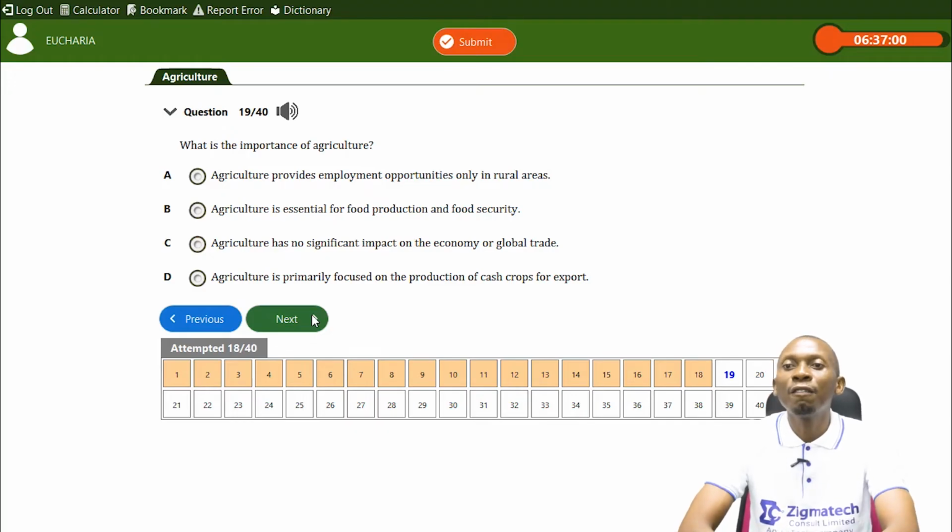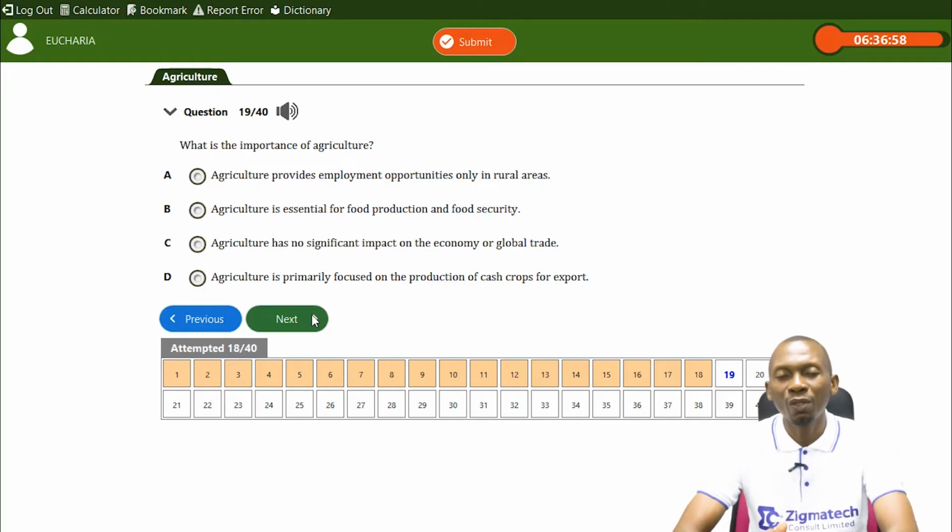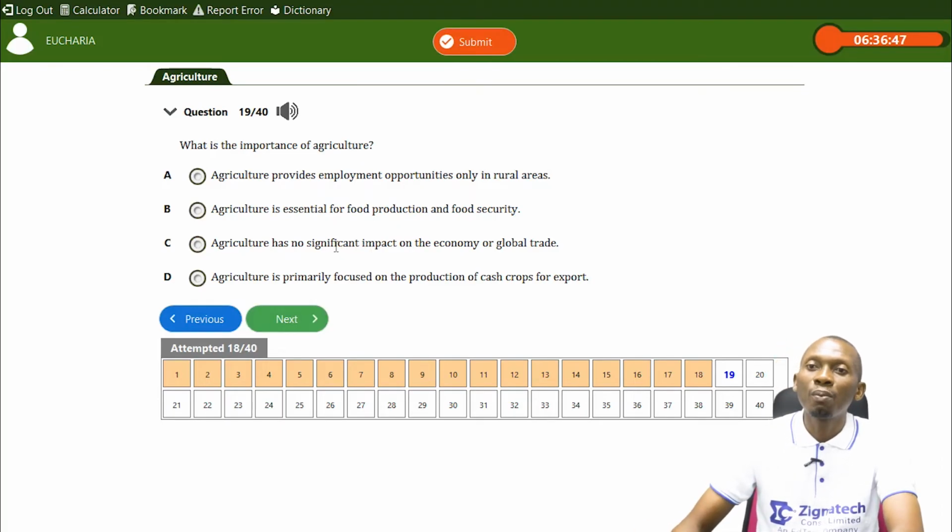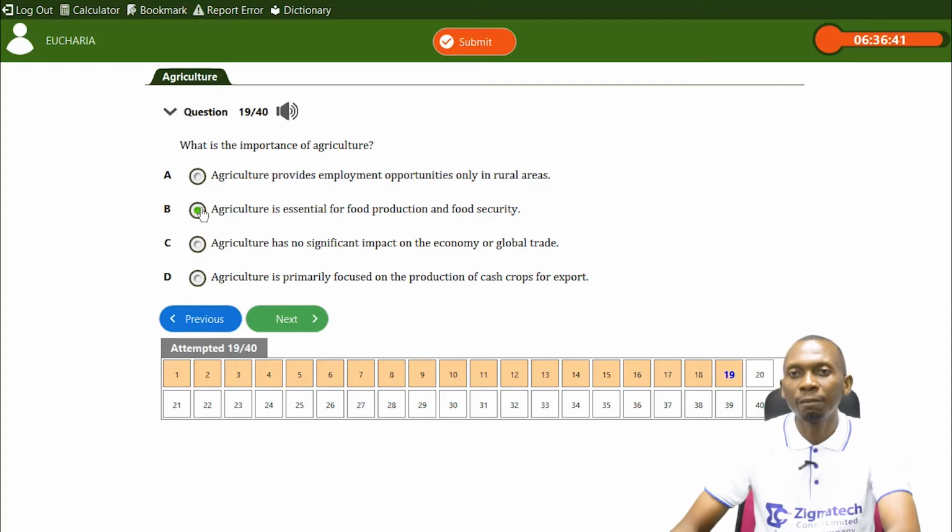Agriculture is primarily focused on the production of cash crops for exports. Agriculture is not primarily focused on cash crops. We have arable crops and other food crops that are consumed by man. So that option is wrong. So the proper option here is agriculture is essential for food production and food security.